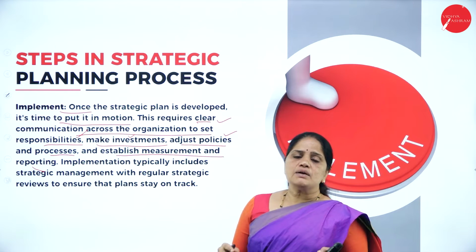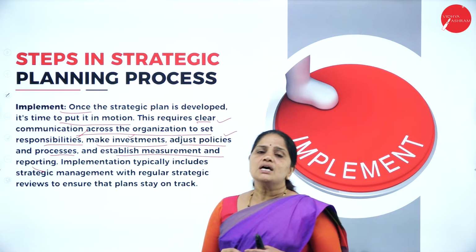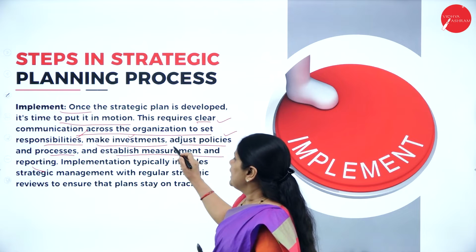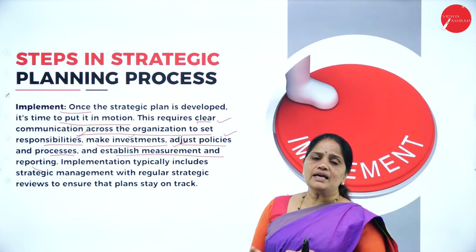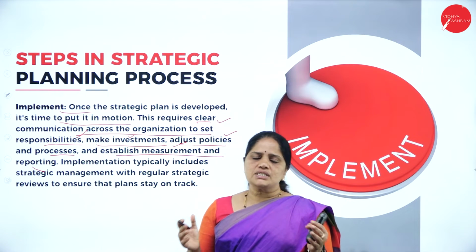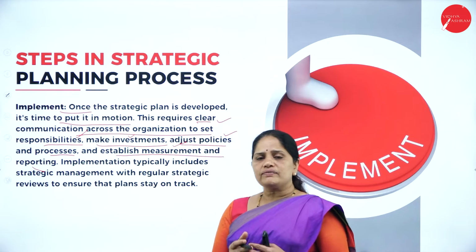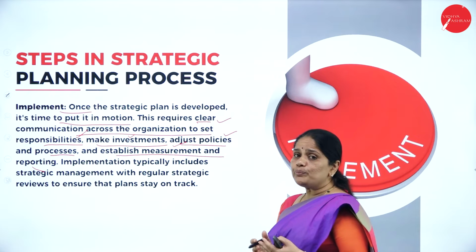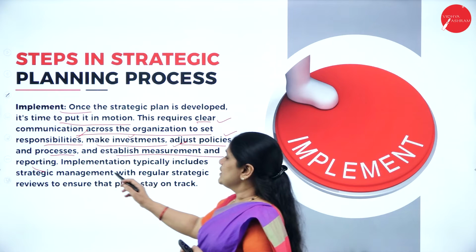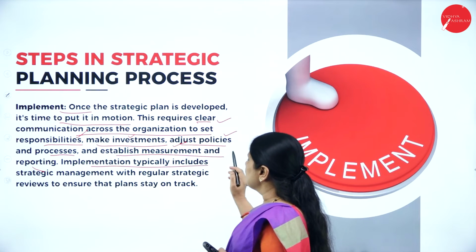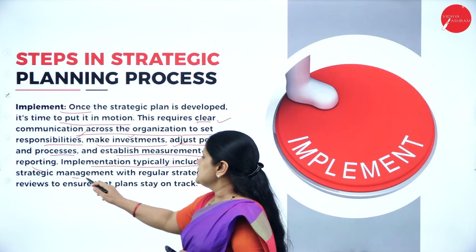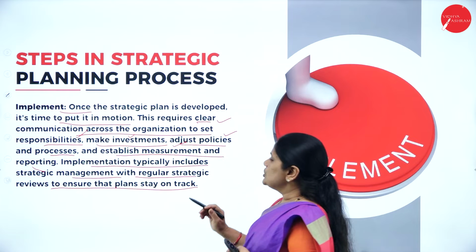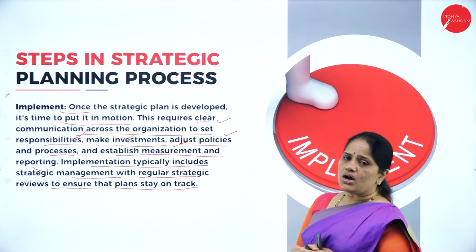You adjust the policies and processes so that you are able to implement the plan. Establish measurement and reporting. We establish the measurement and reporting of the plans. How far the plans have been successful, how far they have to become successful, all this we have to think. And implementation typically includes strategic management with regular strategic reviews to ensure that plans stay on track.